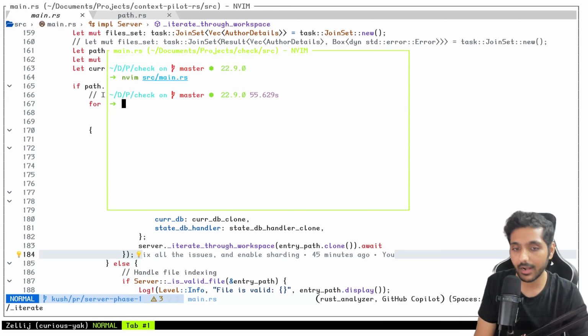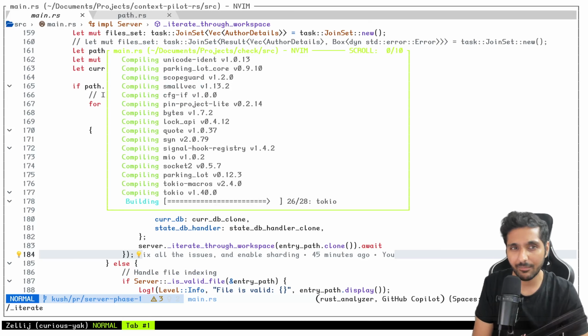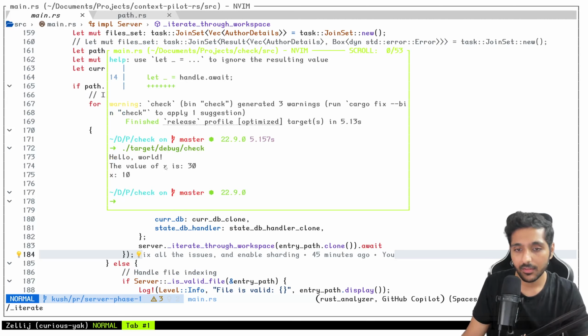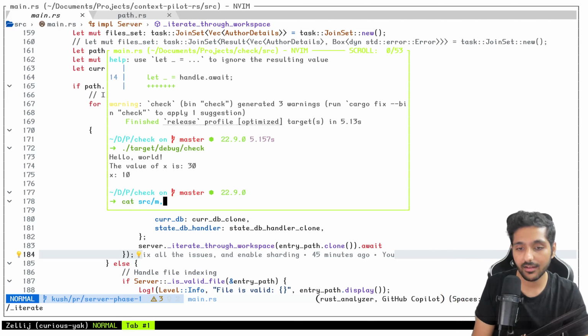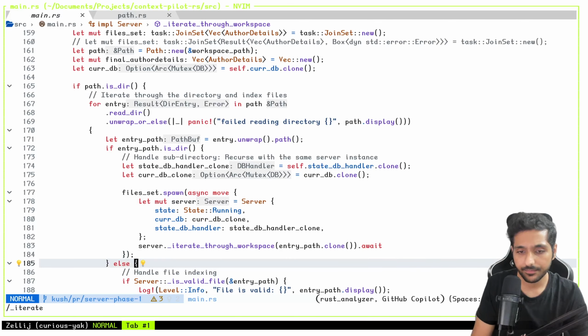So I want to understand how it works. I'm not done with that yet because it's been around 5 minutes since I finished doing this. I wanted to make a raw video about it, mostly because I was excited. Hey, so as you can see, the value of x is 30 within the block, and after this it's still 10, right? So that is how it is working.